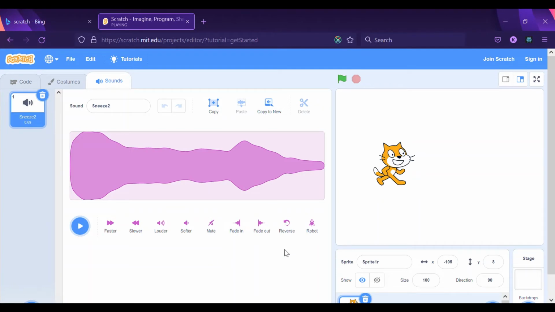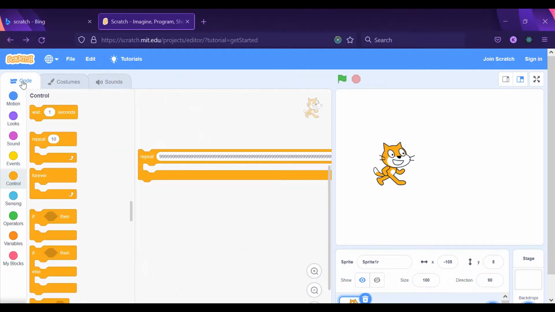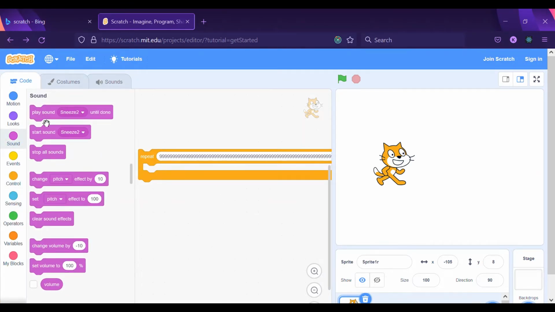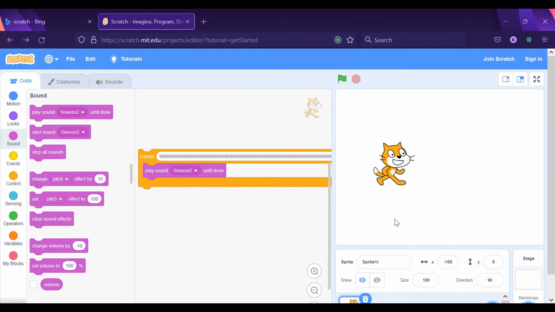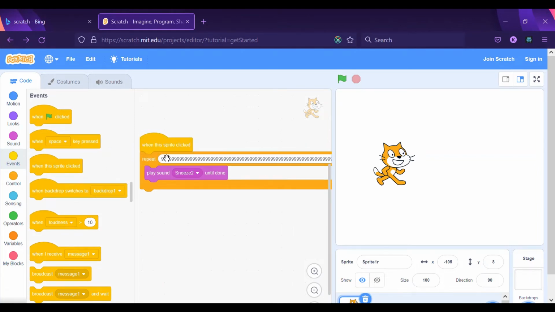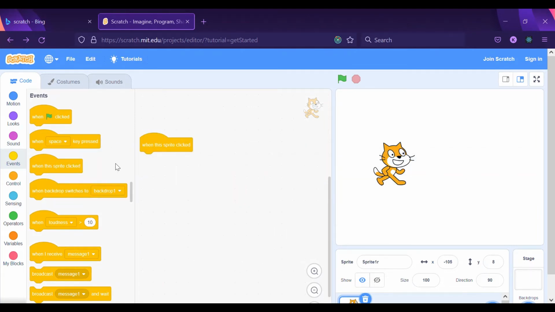So we are going to be putting this sound into my Scratch. So let's actually just get here into code, and now we've got here in sounds, we've got play sound sneeze until done. So we just repeat this, and let's put events when this sprite is, or when, hey, whoa, what did I just do?